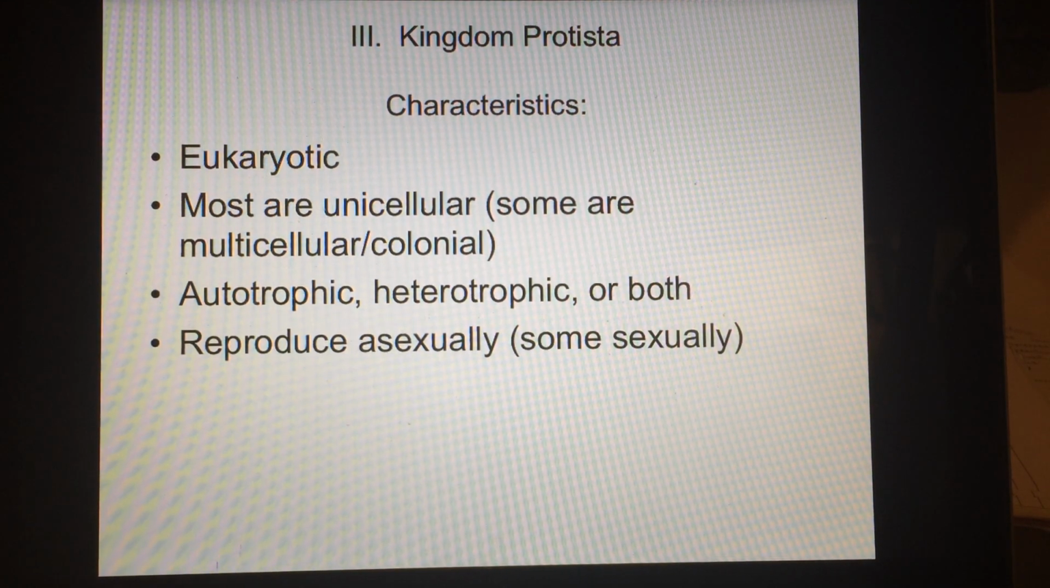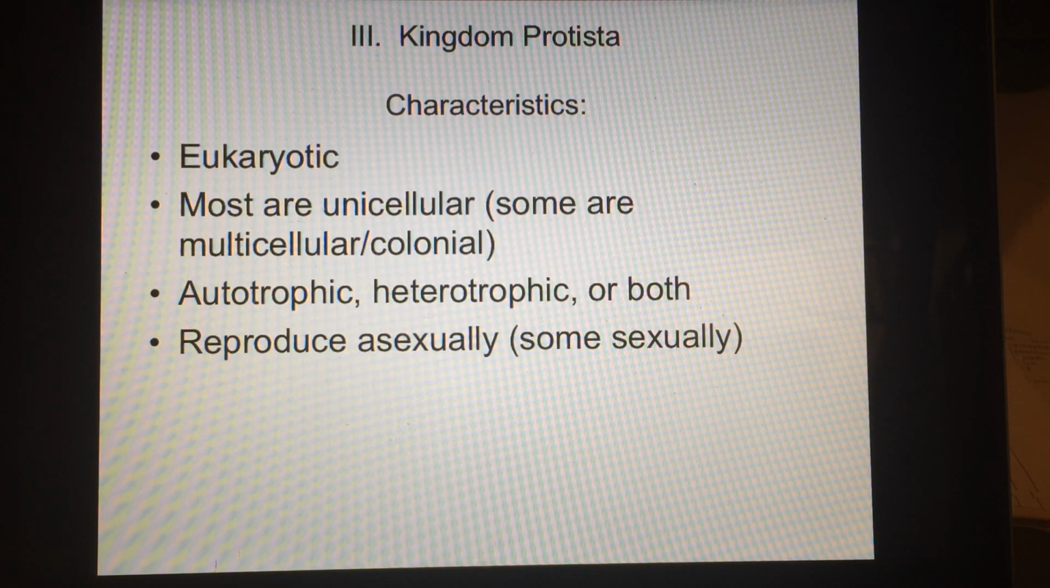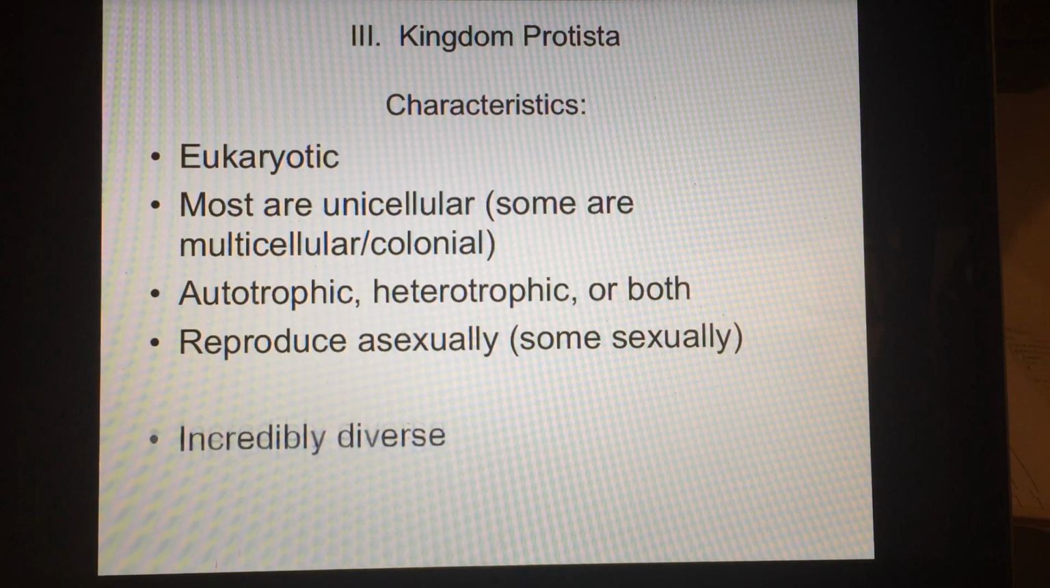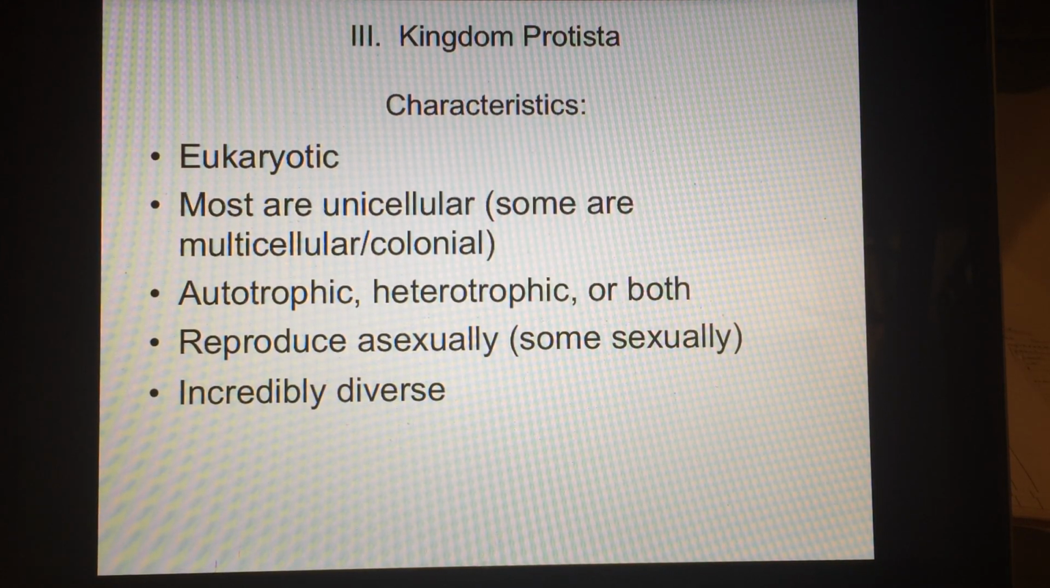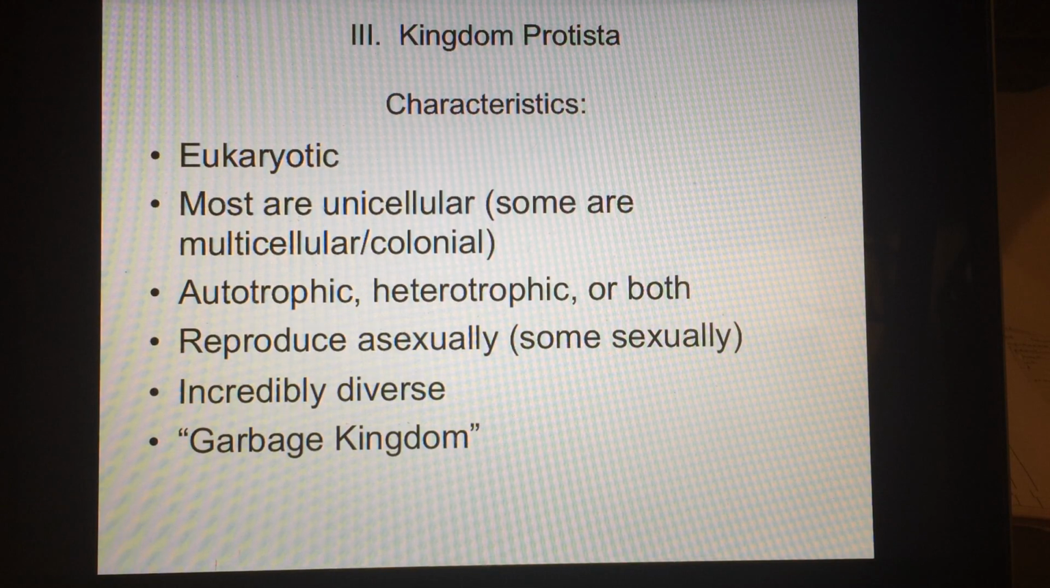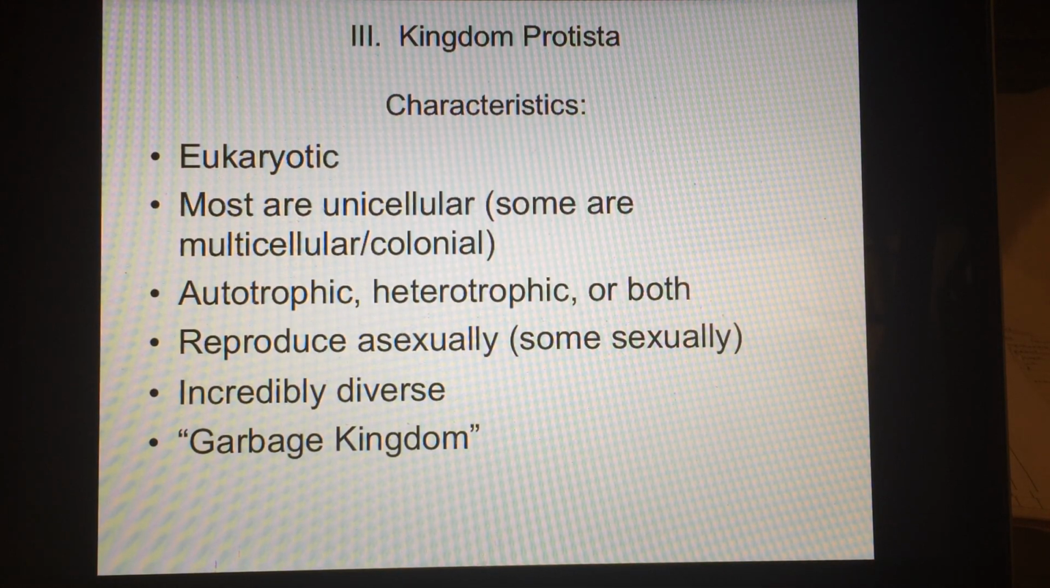Next. They reproduce asexually for the most part, but some of them do modified versions of sexual reproduction. Next. This group, like I said, and I wanted to get this into your notes, is incredibly diverse. There's all kinds of different things. I mean, seemingly when you watch these examples coming, they don't even look like each other. You're like, how are those related in any way? But, again, based on these characteristics, they're all in the same kingdom. Next, sometimes this is referenced or called the garbage kingdom. And that's what I was talking about, where if it doesn't necessarily fit specifically into the other kingdoms, it's relegated or dumped into the kingdom Protista.